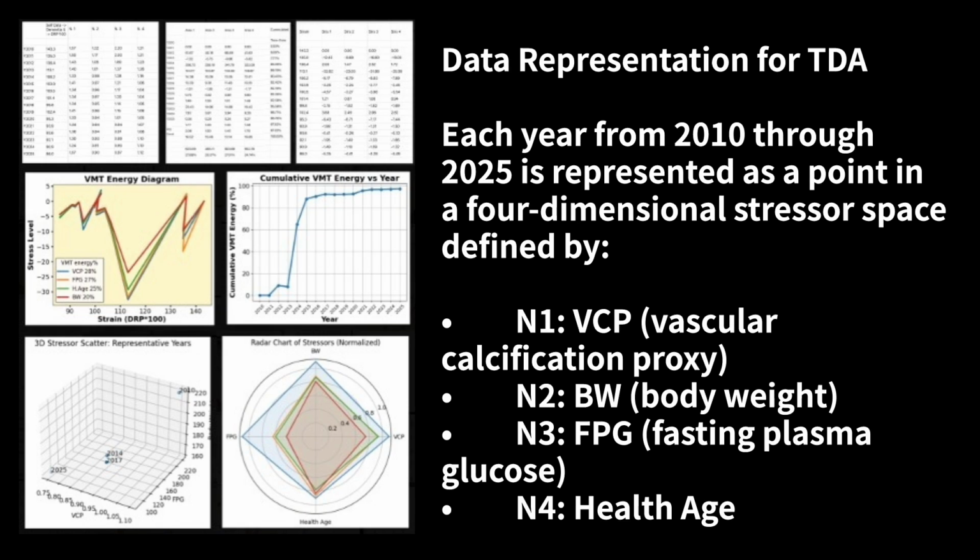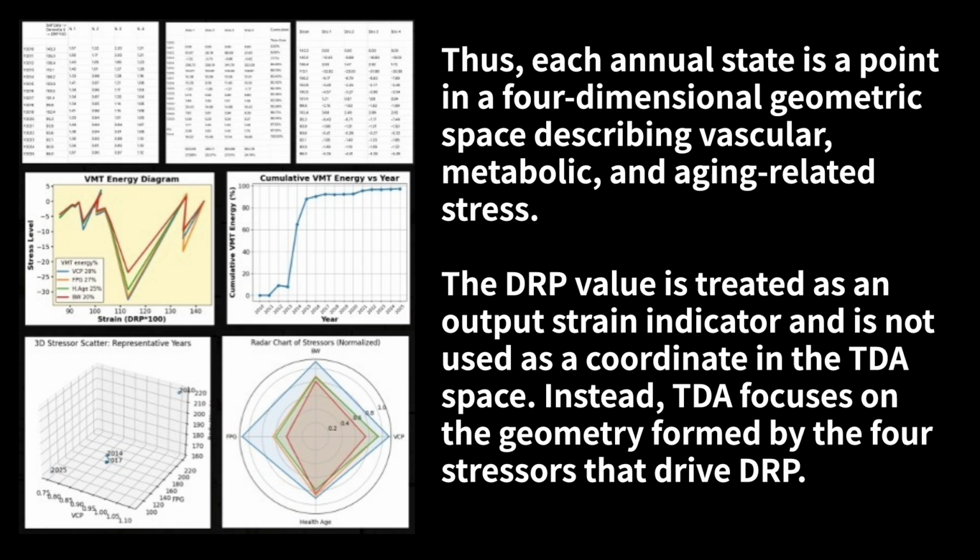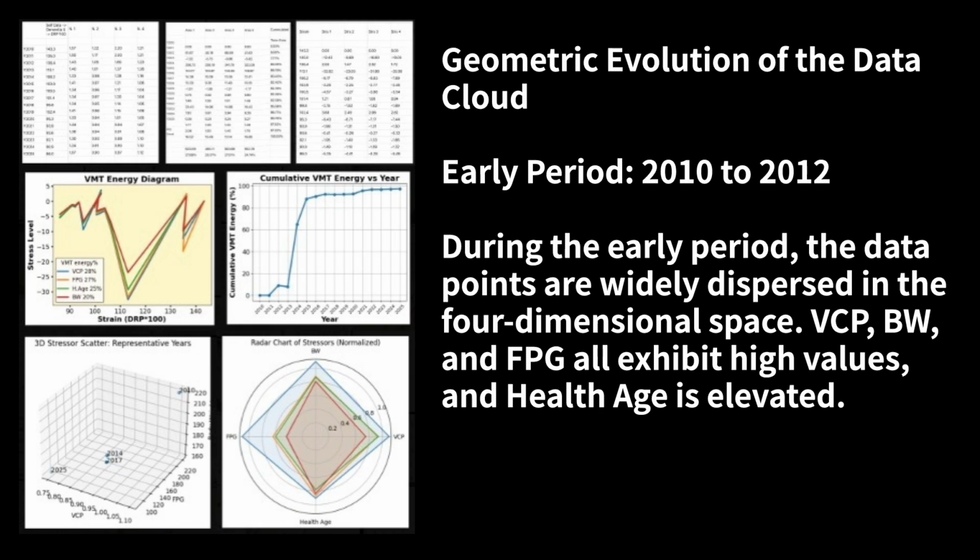Data representation for TDA. Each year from 2010 through 2025 is represented as a point in a four-dimensional stressor space defined by N1, VCP, vascular calcification proxy, N2, BW, body weight, N3, FPG, fasting plasma glucose, N4, health age. Thus, each annual state is a point in a four-dimensional geometric space, describing vascular, metabolic, and aging-related stress. The DRP value is treated as an output strain indicator, and is not used as a coordinate in the TDA space. Instead, TDA focuses on the geometry formed by the four stressors that drive DRP, the geometric evolution of the data cloud.